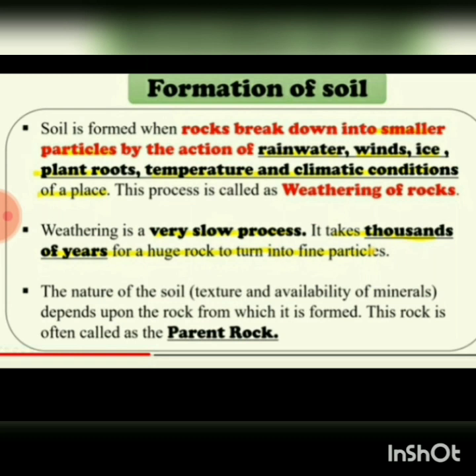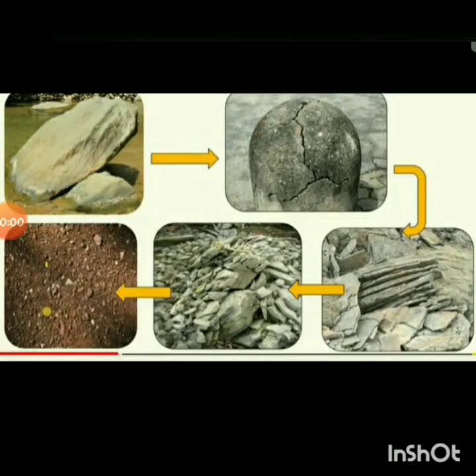The nature of soil, that is texture and availability of minerals, depends upon the rock from which it is formed. This rock is often called the parent rock. So the nature of soil depends upon what the rock is like. Students, in this figure you can see how the rock is cracked and then broken down and the soil is formed lastly. So this is how weathering of rocks takes place due to the different climatic conditions.